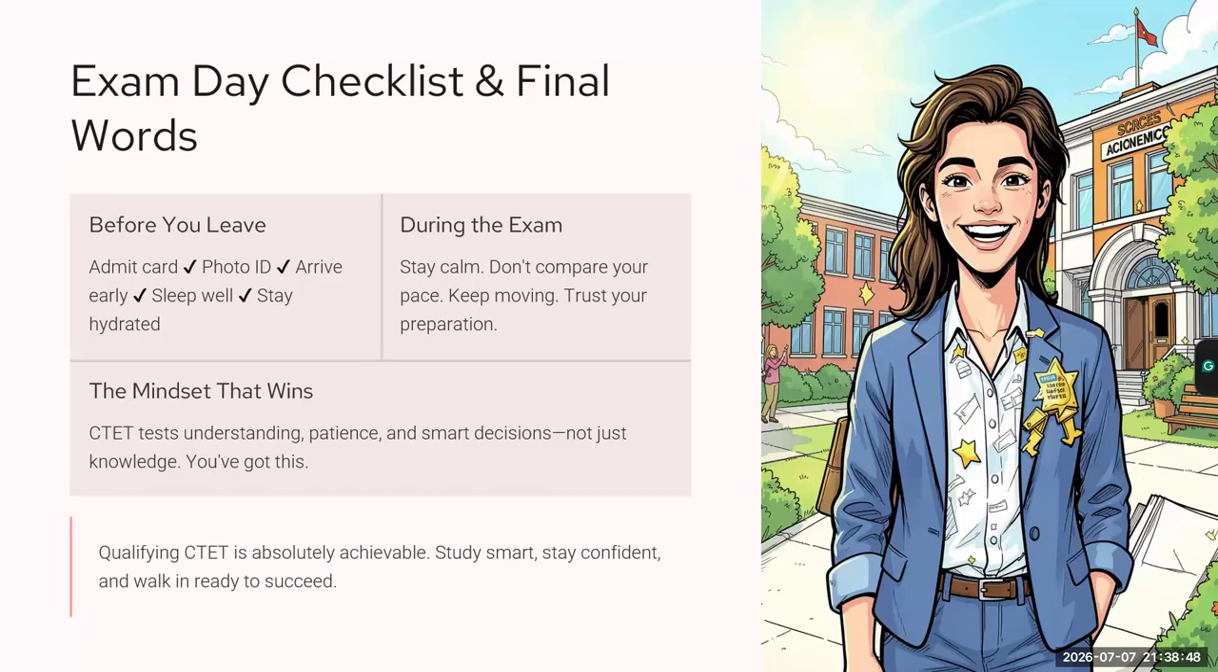क्वालिफाइंग CTET इज एब्सोल्युटली अचीवेबल. ऐसा नहीं है कि क्वालिफाई नहीं होता है पेपर. CTET is not a rocket science. You can definitely do that if you study smart, you stay confident, you stay calm, you have prepared well, and you are mentally prepared for it, you are mentally calm. So CTET is not at all a rocket science. You can definitely do it.